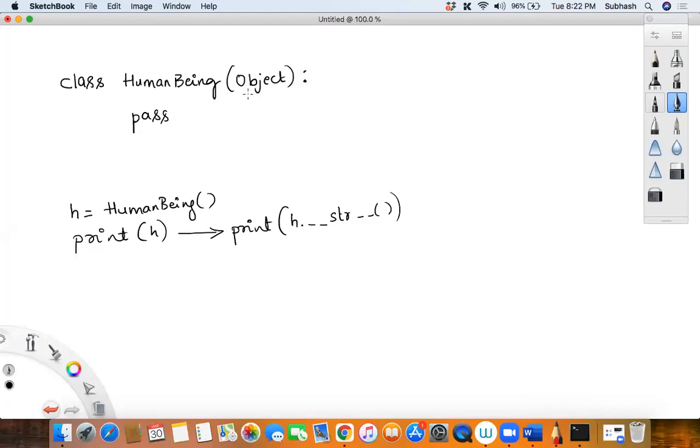Even if you do not write object within the brackets, by default all the classes that you write in your Python program will definitely get inherited from this object class. So there is a standard class as part of your Python library where all your __str__ methods and your __repr__ methods and several other dunder methods are defined. Therefore, when you call __str__, and if you have not defined this method here, it will automatically take it from the object class. Whatever __str__ has been defined in object, that method will get executed and will return a string here.